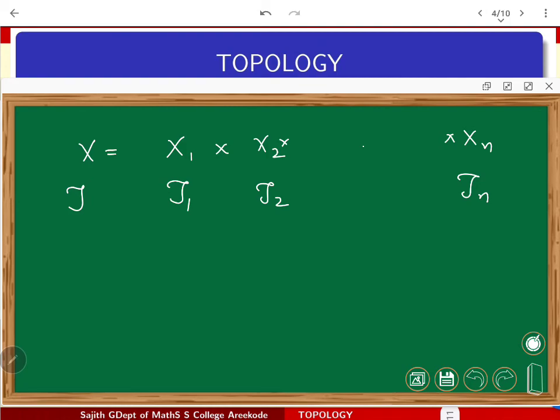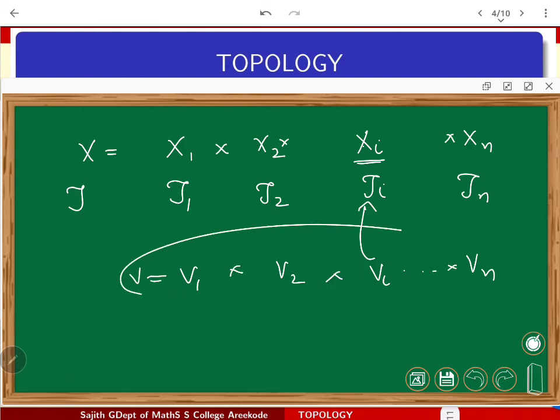So the natural topology, that is the product topology on X, we have defined already using boxes, I mean open boxes as base elements. That is how it's defined. Just remember that you have to start with V1, V2, etc., Vn, open sets correspondingly in each Xi. If I am taking Xi, the topological space with tau i, then Vi is going to be open in Xi. Just cross it. So this is my V, right? These are going to give the base elements for this product space.